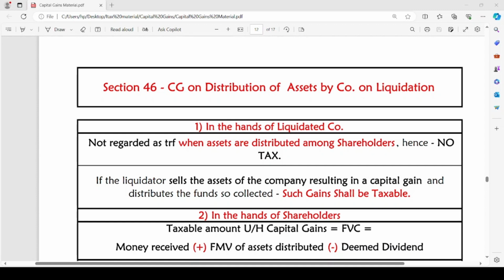After that, we have seen the circumstances where, instead of in the year of transfer of the capital asset, the capital gains are chargeable to tax in another year based on the circumstances. We have discussed 3 such cases under section 45. We have completed section 45 and now we are heading to section 46, that is capital gains on distribution of assets by a company on liquidation.